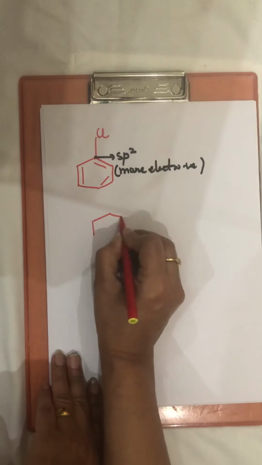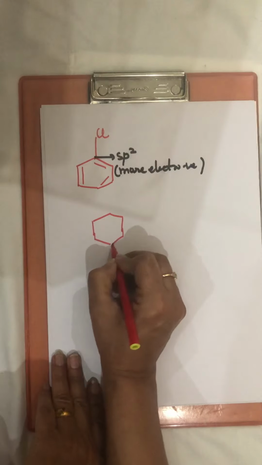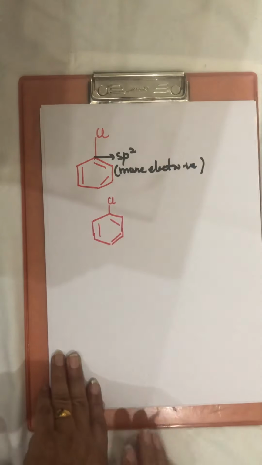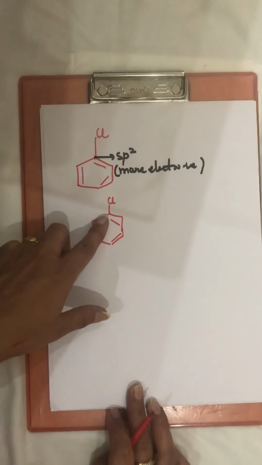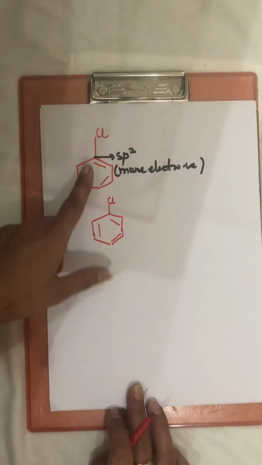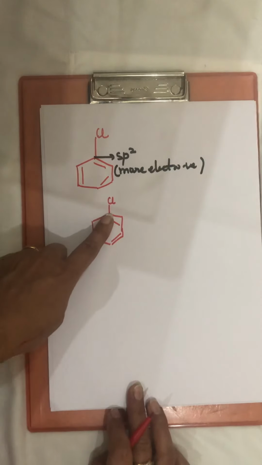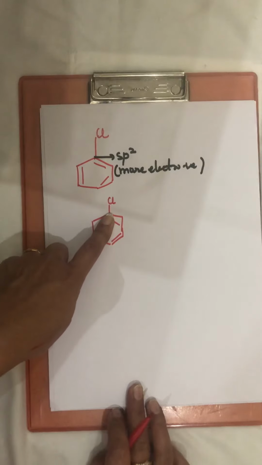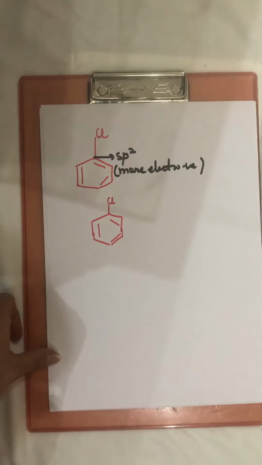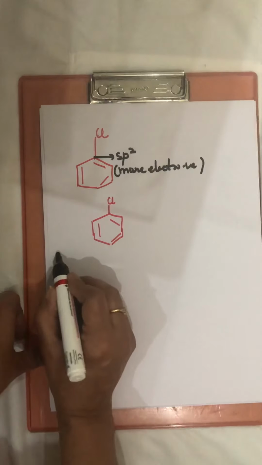So because of this, this bond will become short. So C-Cl bond is short here. It's difficult to break a smaller bond than a longer bond. Since this bond is small, it is difficult to break. That is why reactivity of haloarenes is less in nucleophilic substitution reactions.